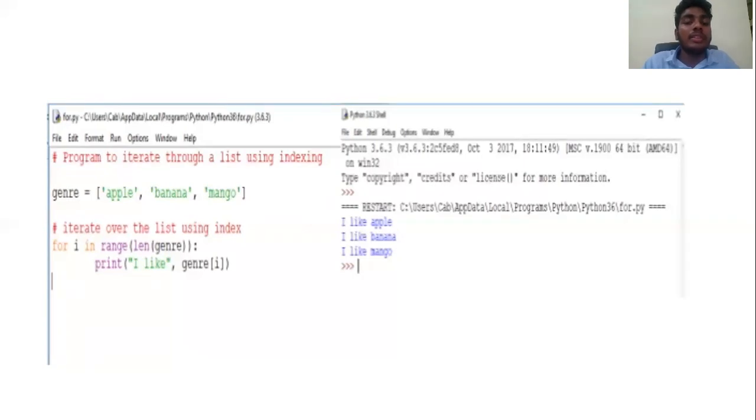Then the for loop is not over, so the condition is not over. Then it will again go to the body of the for loop. Then again banana will be taken, and I like banana will be printed. Then the condition is not over, so it will again go to the body of the loop. Then it will take mango and print I like mango. Then it will print all these three things. You can see on the right side: I like apple, I like banana, I like mango. This will be printed as output.